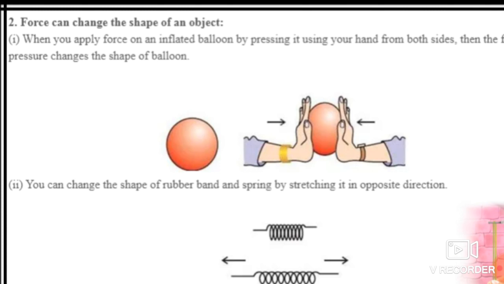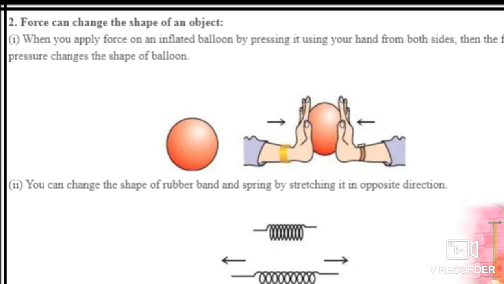Just like this figure, the inflated balloon is circular, but when you apply force by the hands in both directions, that balloon looks oval in shape, not circular. So from that we can say that force can change the shape of an object also.